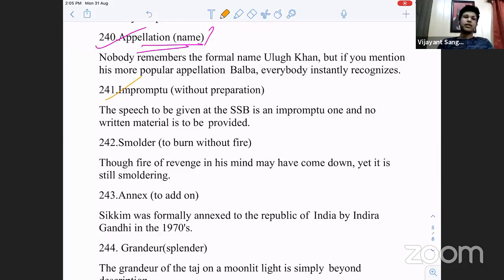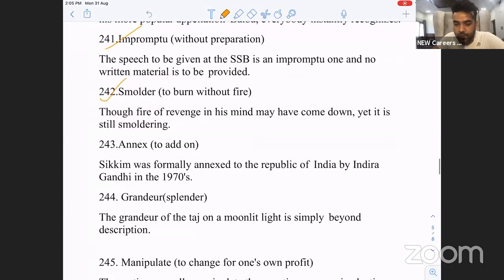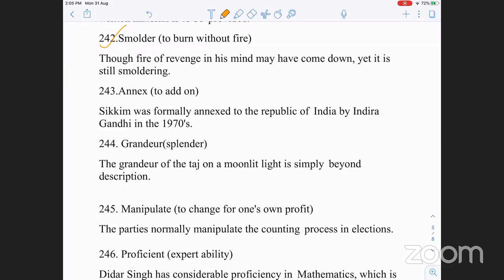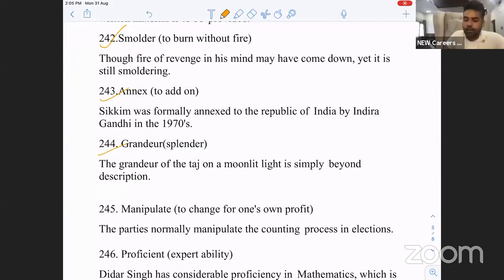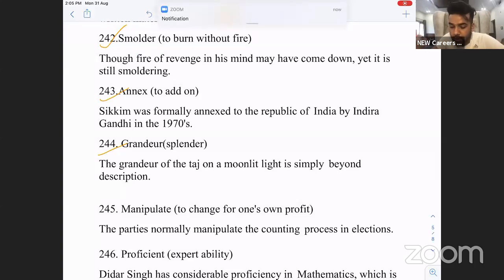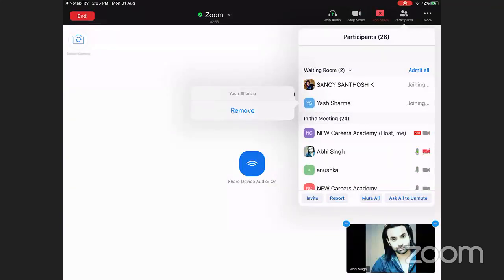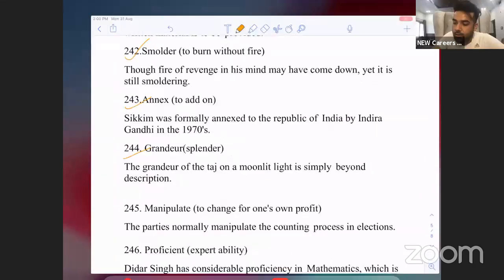Smolder. What is it? Burn without fire. Smolder means to burn without fire. What does the word annex mean? To add on. To capture. Grandeur, splendor. That is like huge. The grandeur of the Mughal Empire was something that you cannot see. The British wanted to make the grandeur of their empire so big that nobody could become equivalent to it.